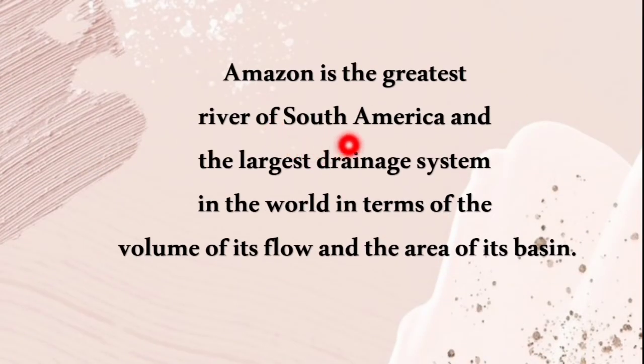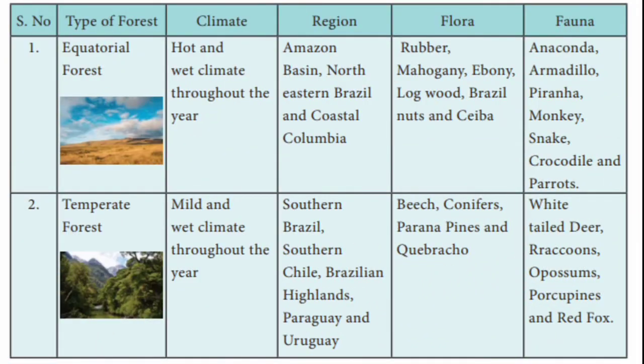And also, Amazon is the greatest river of South America and the largest drainage system in the world in terms of volume of its flow and the area of its basin. So Amazon is the greatest river of South America. So these are all the types of forest in South America.